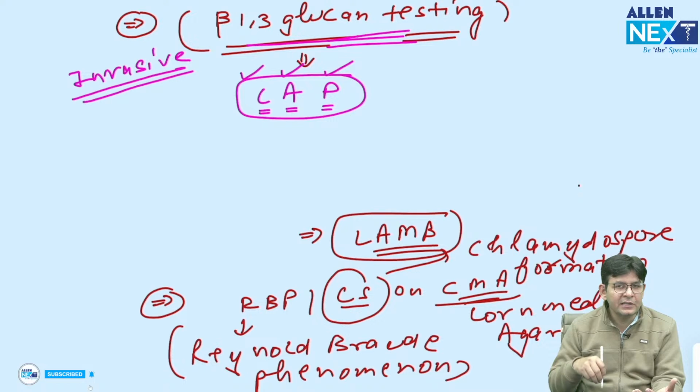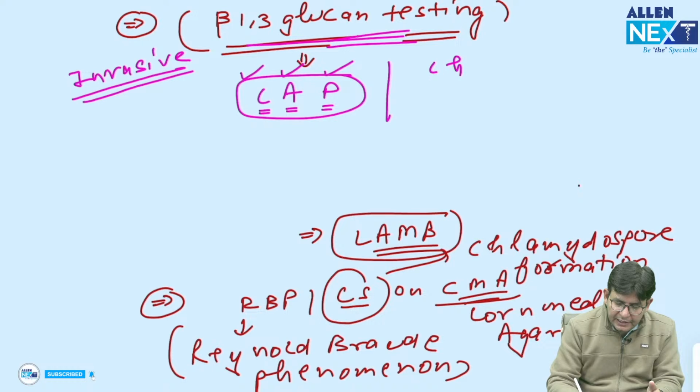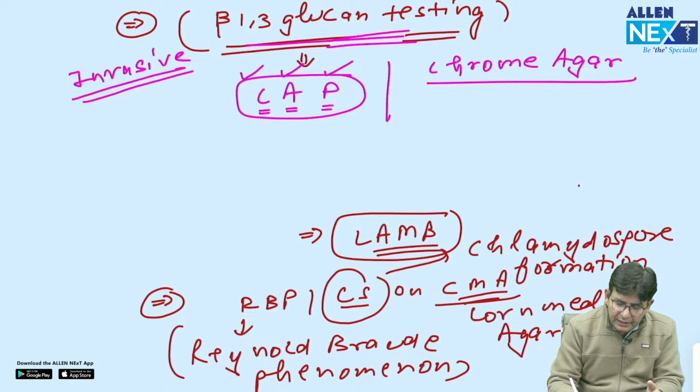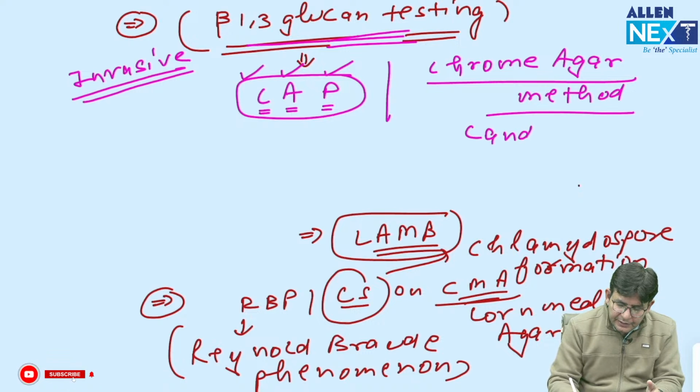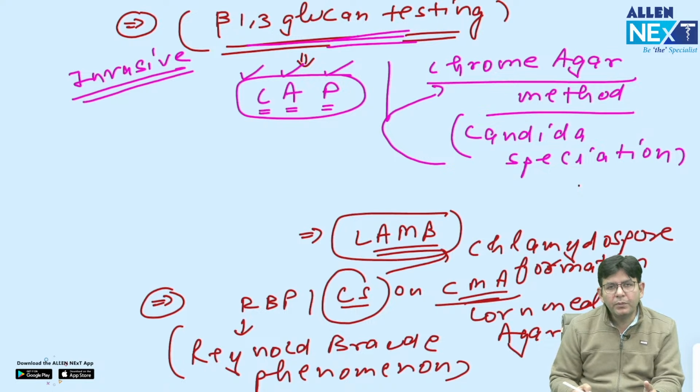It is going into the lungs and causing a problem. All those things are invasiveness, so in them you need to go for beta 1,3 glucan testing. Another favorite one is the chrome agar method, which is used for Candida speciation. So you should know this name: for Candida speciation, which method is used? The answer is chrome agar method.